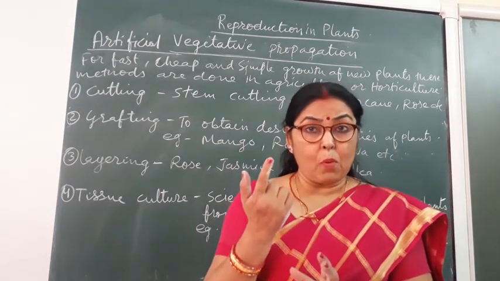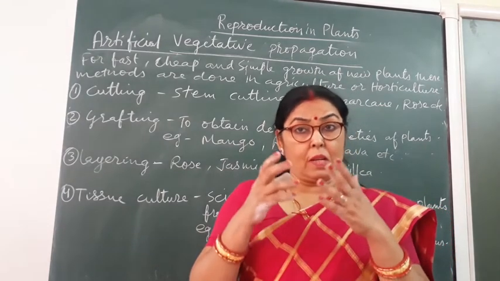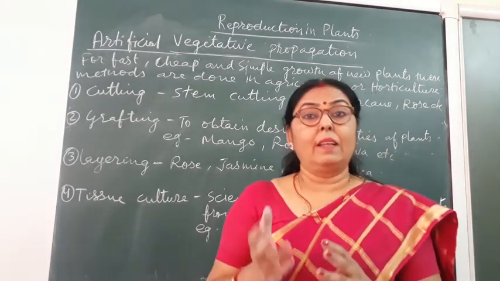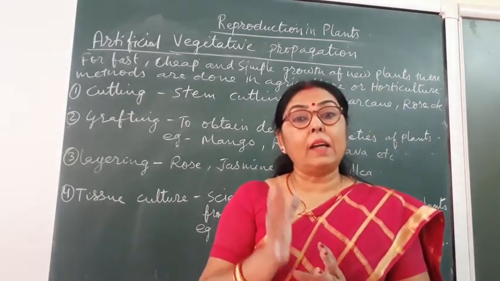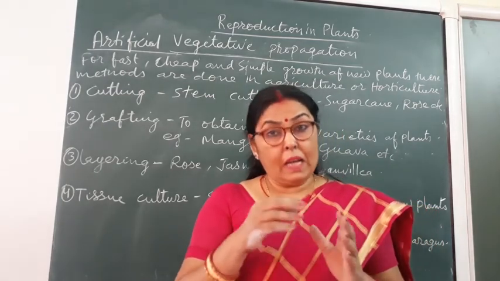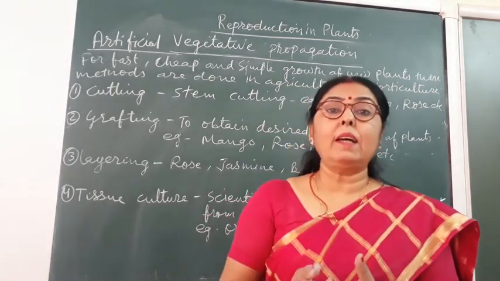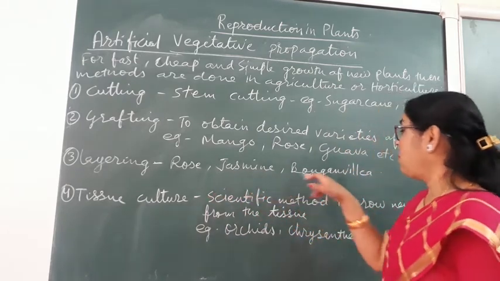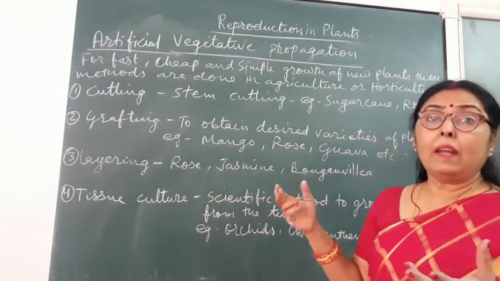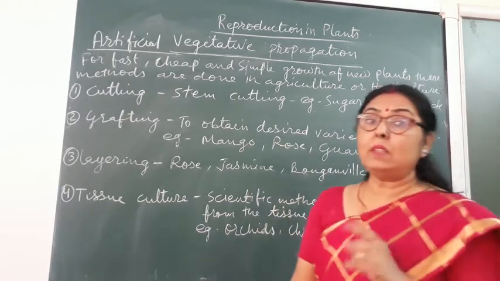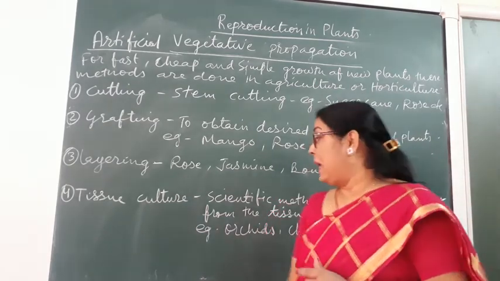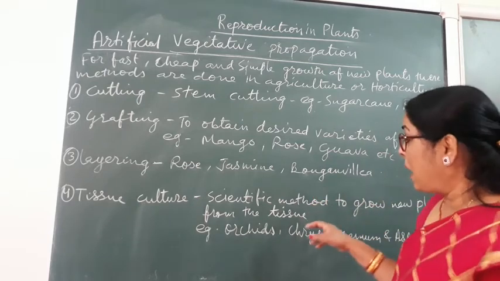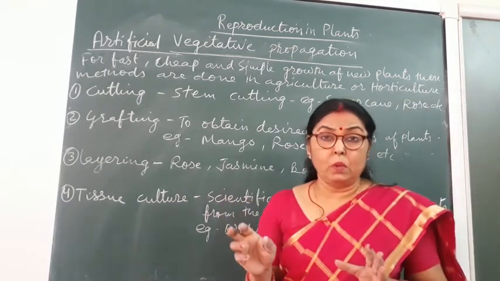The stem will grow upwards. When the stem grows and the leaves arise, then you can cut this layer and you will get a new plant. So by this method, rose, jasmine, bougainvillea we can grow. Last one is tissue culture. As I have written, this is the scientific method to grow a new plant from the tissue.